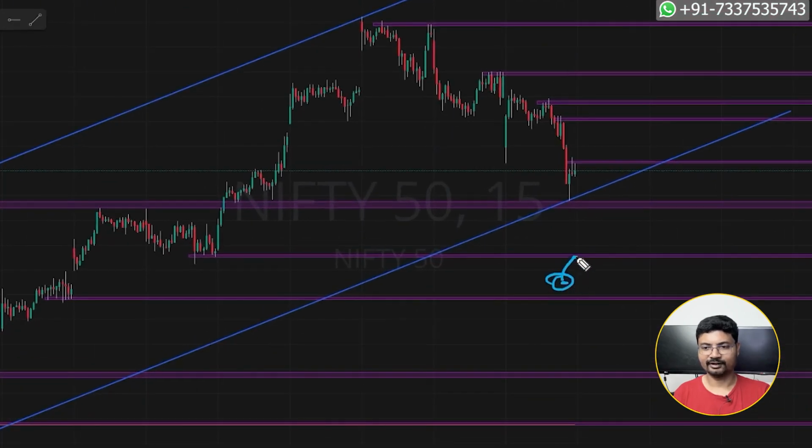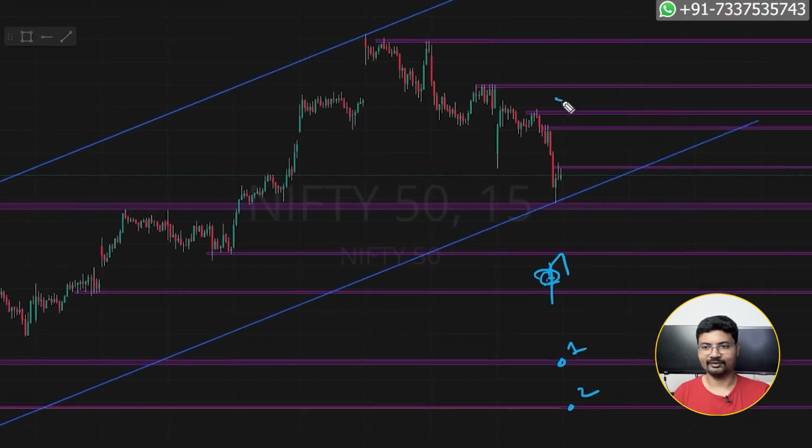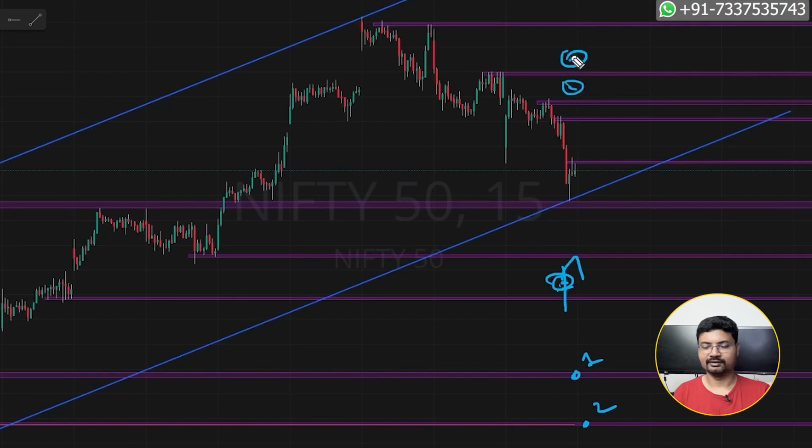Look for a pullback towards this level, or you can enter the trade in the breakout, and you can aim for this as a first target and this as a second target. If it opens a gap up above this level or above this level, it is going to be extremely bullish in this scenario. If it gives a pullback towards this level or this level or this level, look for buying opportunity in the pullback and aim this as a first target and the next level as a second target.